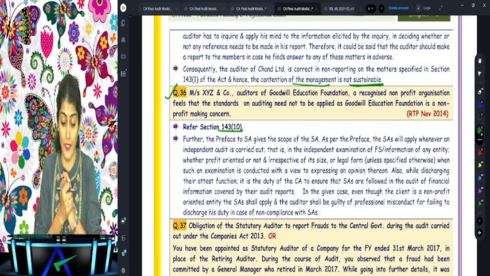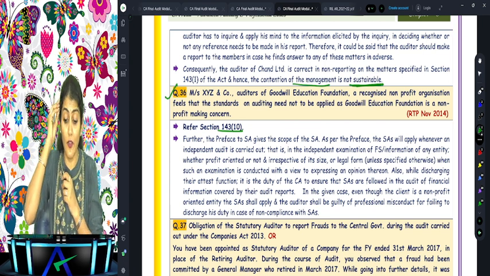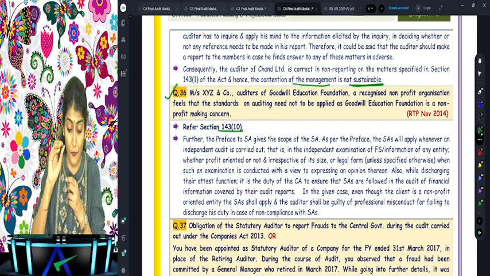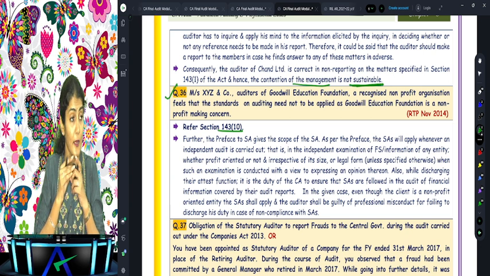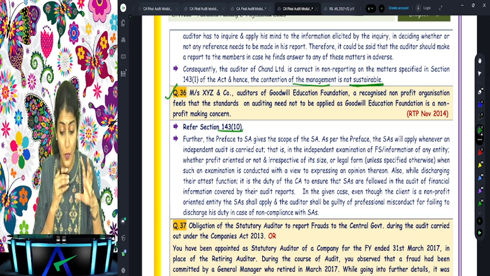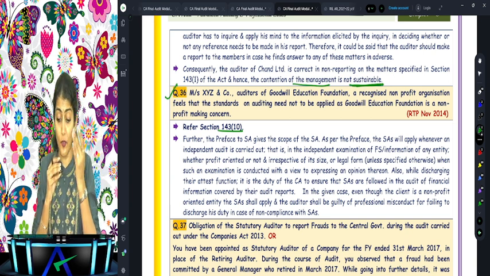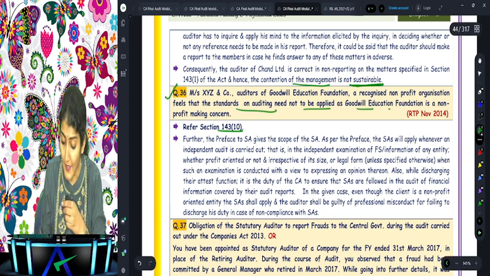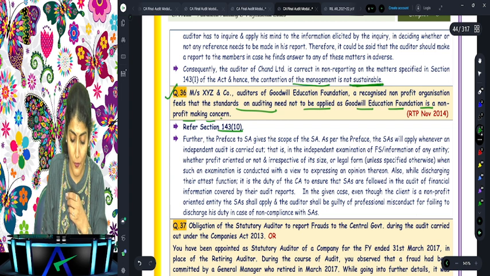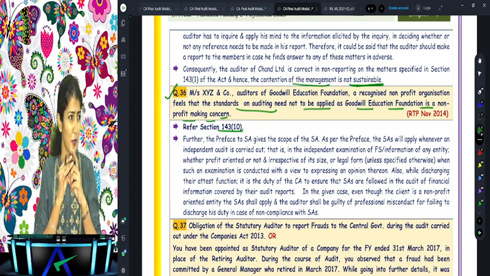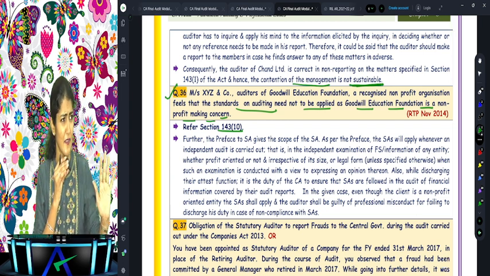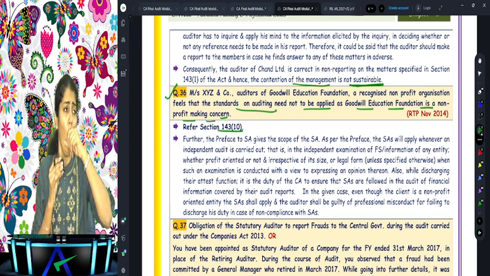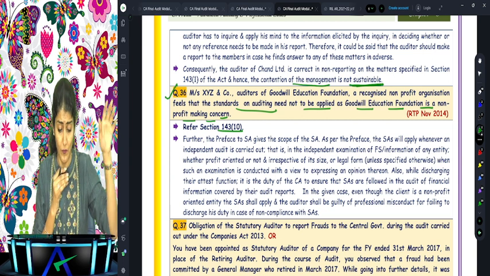Right, 143(10). XYZ and Company, auditors of Goodwill Education Foundation, a recognized non-profit organization, feel that standards on auditing need not be applied as Goodwill Education Foundation is a non-profit making concern. It says when you're doing an audit of a non-profit making concern, no need to apply auditing standards. Auditing standards are only meant for company audit and so on. Right, what does it say?